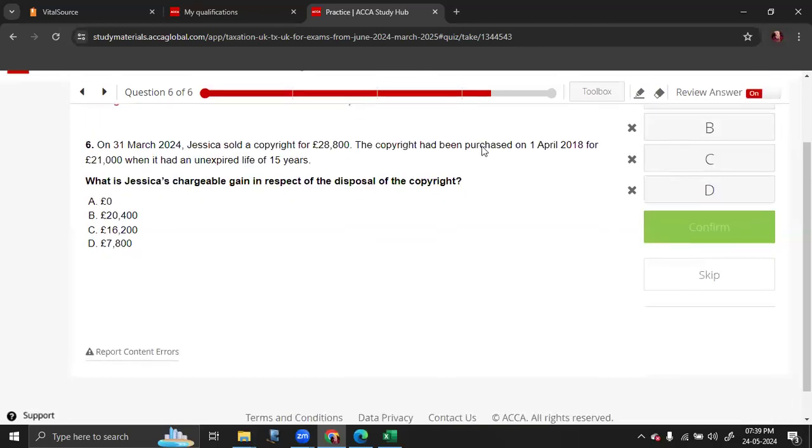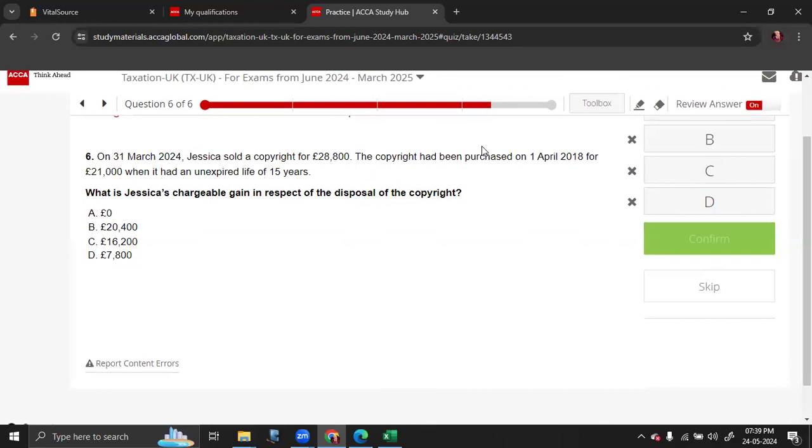Next question. On 31st March 2024, Jessica sold a copyright for 28,800. The copyright had been purchased on 1st April 2018 for 21,000 when it had an unexpired life of 15 years. So this is a sale of a copyright, which is a depreciating asset.